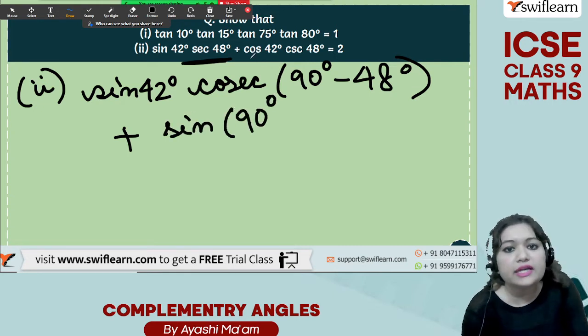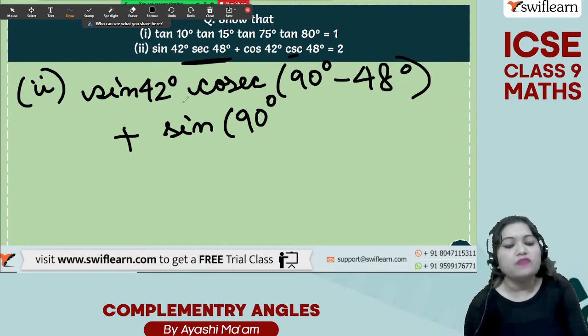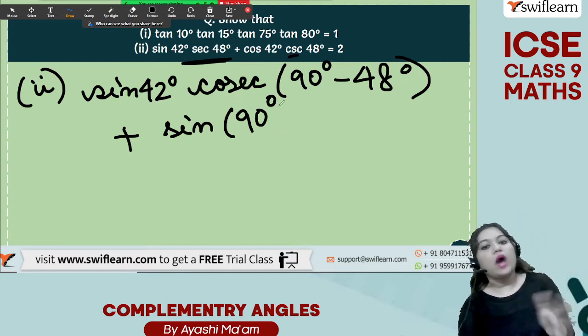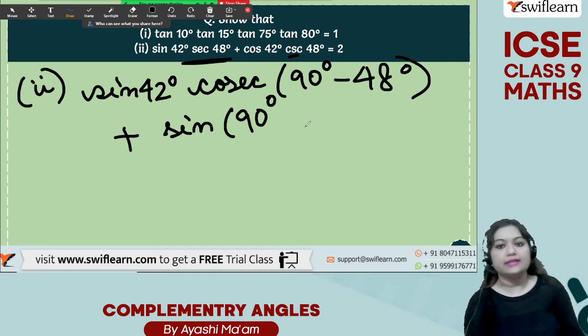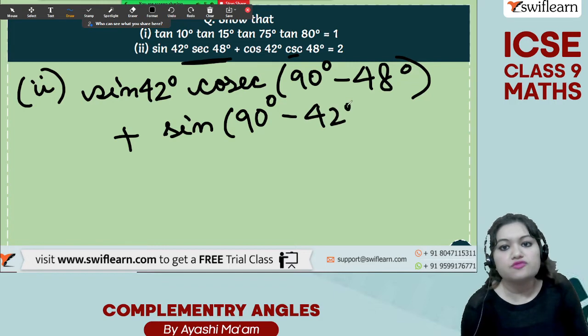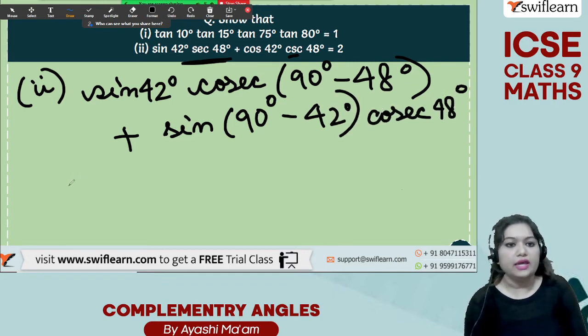Why am I converting this into sine? Because we have cosec and we know that sine and cosec are reciprocals. So soon this will become 1 by sine and we can cancel them, right? That's why I did it. So 90 degree minus 42 degree and cosec of 48 degree.